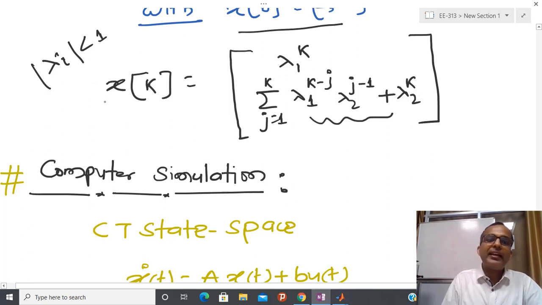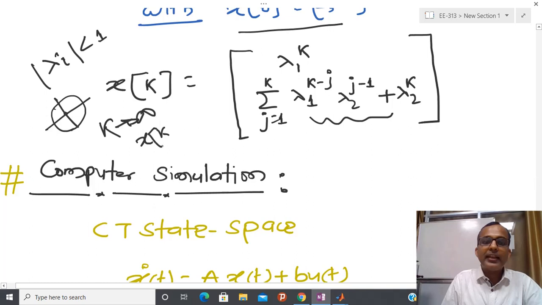So in the case of a discrete time system, if the eigenvalues of the matrix are less than unity, then whatever the initial condition, finally it converges to 0. After sufficiently many instants, when k tends to infinity, xk tends to 0. This behavior we get only if lambda i is strictly less than 1.